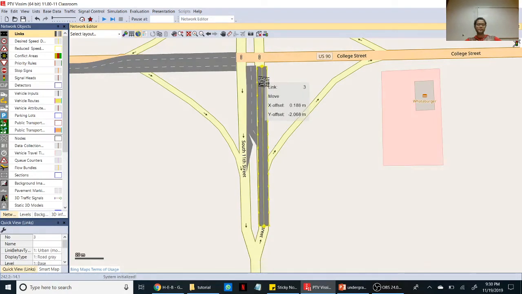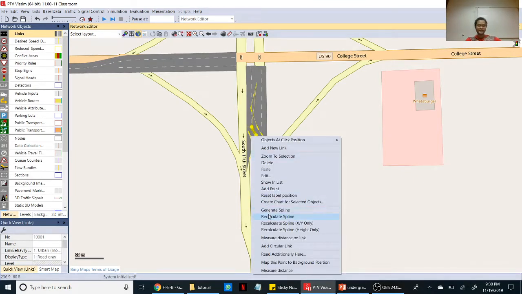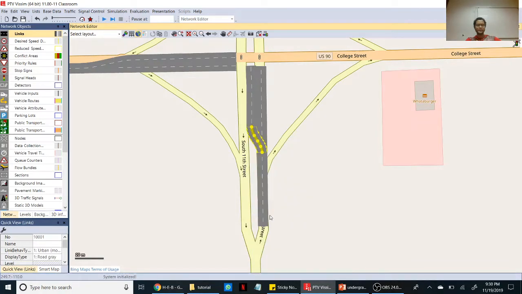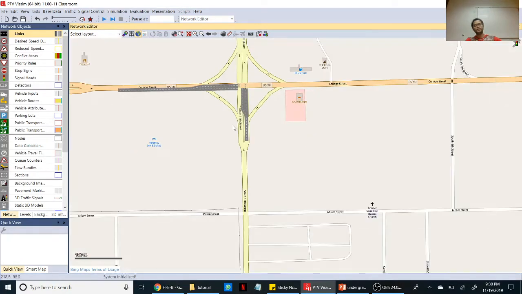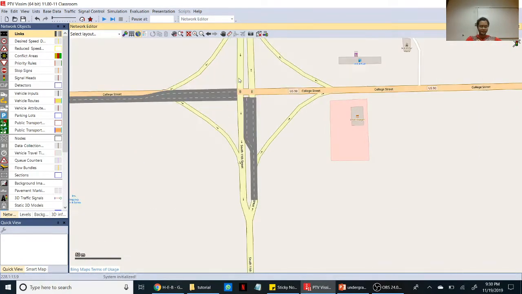You can drag it a bit back so you can see the distorted connectors. Click there, right click and recalculate spline so that it comes in the same direction. So you can do this for each direction like that.